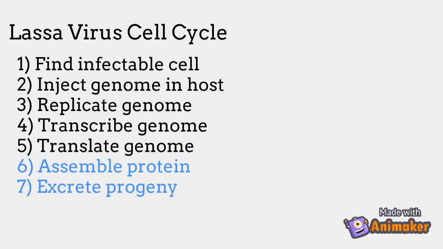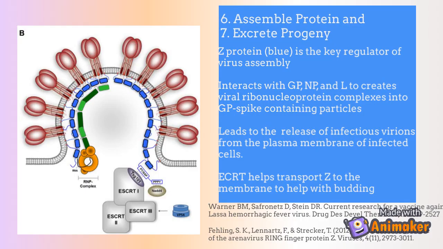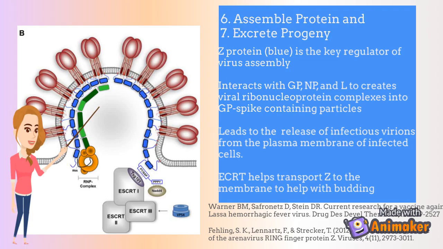Lastly, we have assembly and excretion. Z protein, in color blue, is the key regulator of virus assembly. It interacts with GP in red, NP in light and dark green, and L in orange to bring viral ribonucleoprotein complexes into GP spike containing particles. This leads to the release of infectious virions from the plasma membrane of infected cells. ESCRT helps transport Z to the membrane to help with budding.